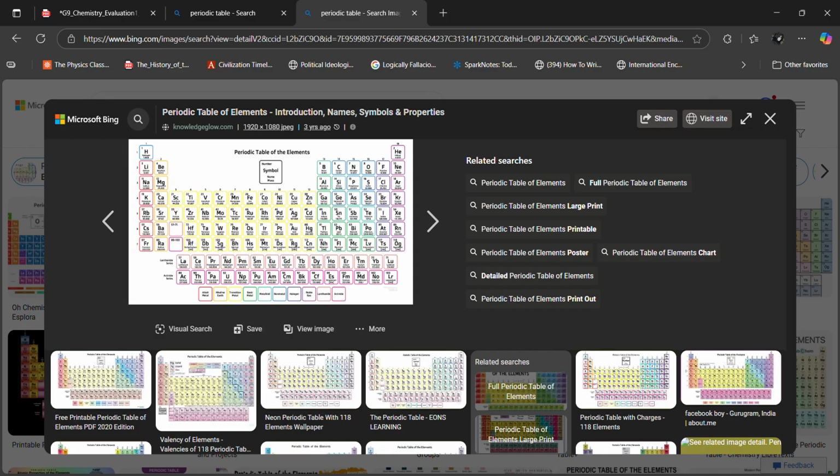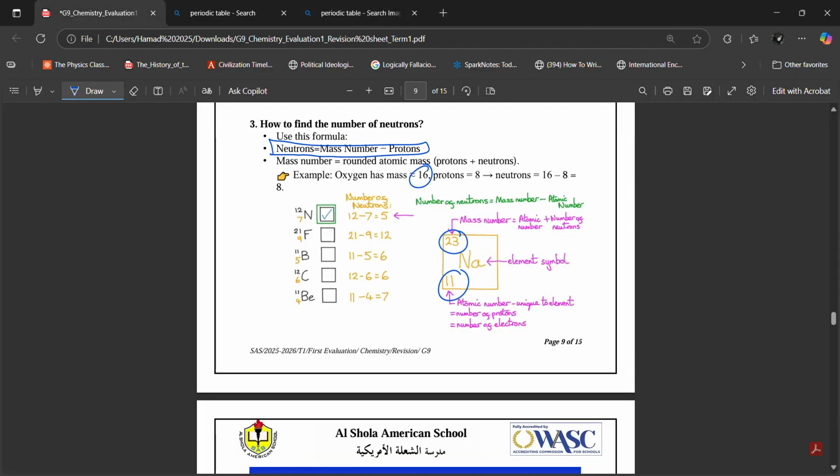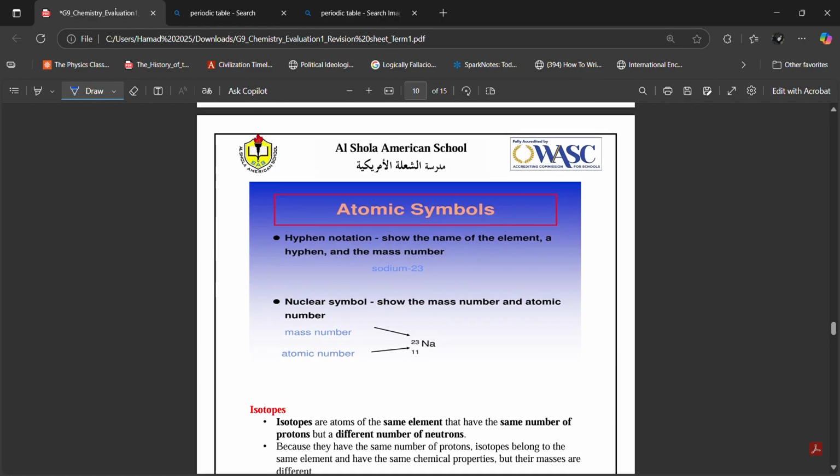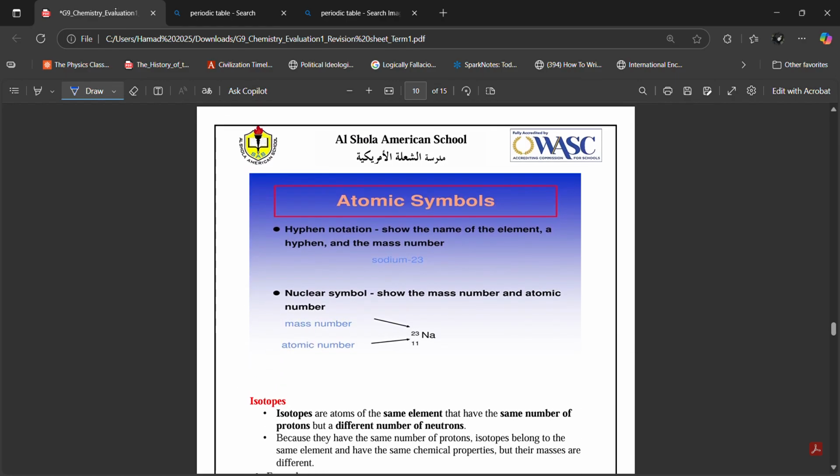In this periodic table, the atomic number is at the top, the mass number is at the bottom. If you don't know which one is the atomic number or the mass number, the bigger number is always the mass number, the smaller number is always the atomic number. Then you can use the formula to find out the number of neutrons.